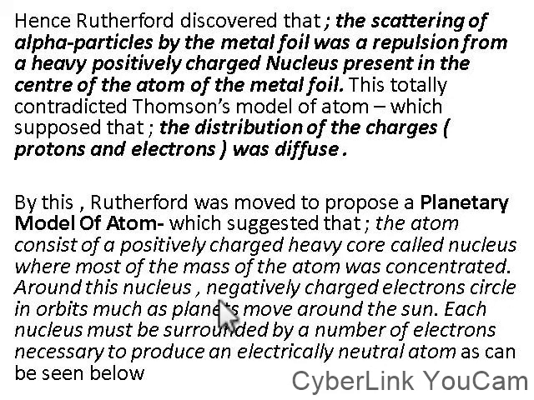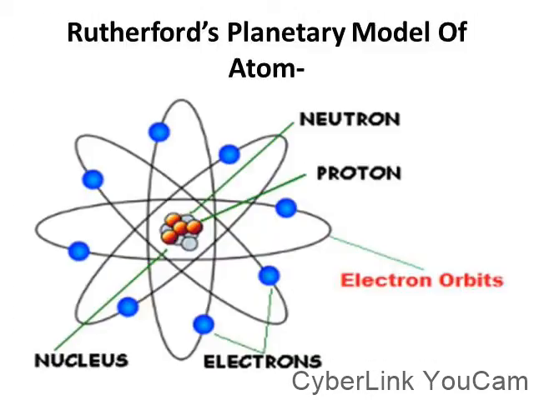Around this nucleus, negatively charged electrons cycle in orbit, much as planets move around the sun. Each nucleus must be surrounded by a number of electrons necessary to produce an electrically neutral atom, as can be seen below.